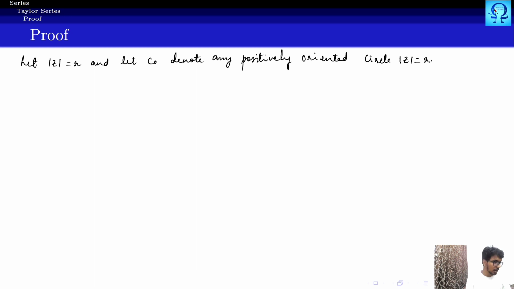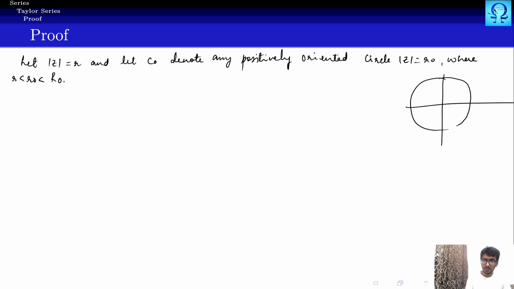Absolute of z equals r naught, where your r has to be smaller than r naught, which is smaller than your big R naught. So the case that we have considered is, we have a disk here inside which we are identifying some other disk. Okay, this has the radius r naught, and we have identified some point c. This distance is r. Okay, this point is r naught. Hope you get the idea of what we have taken here, right? So this is what we have taken.